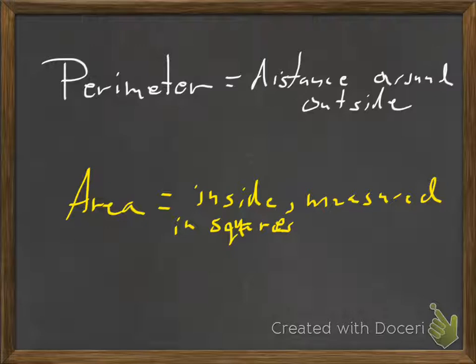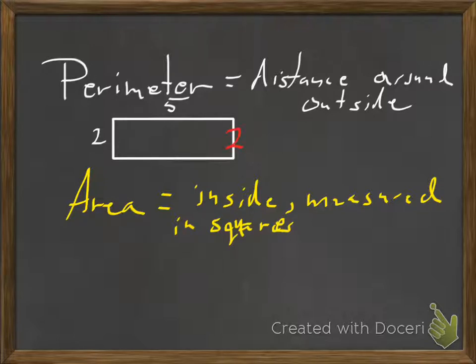Now, I said we're specifically talking about the perimeter and area of a rectangle. So let's draw a rectangle here. Let's say this rectangle has a width of 2 and a length of 5. All you have to do is add up all the sides. It's very important that you remember there's also going to be a 2 over here because the opposite sides are equal, and there's a 5 over here. So you go all the way around, you add 2 plus 5 plus 2 plus 5, and you should get a perimeter of 14.